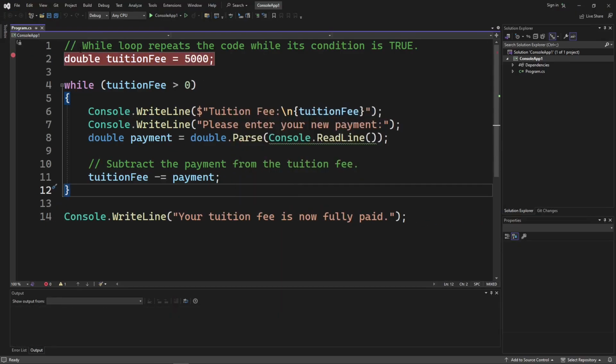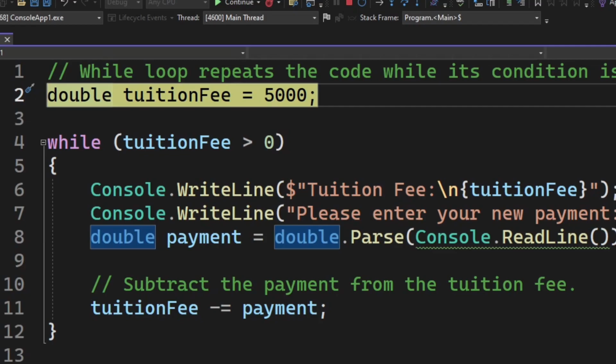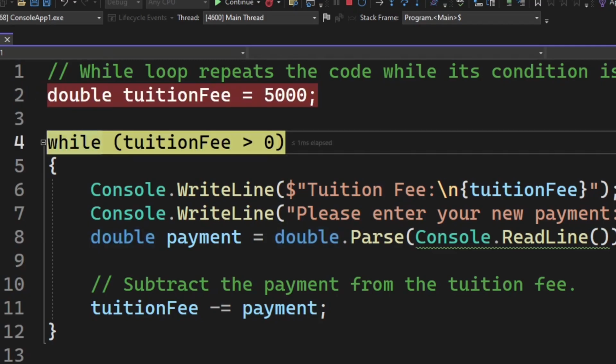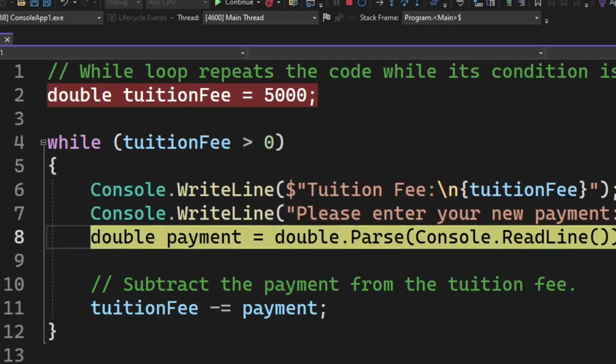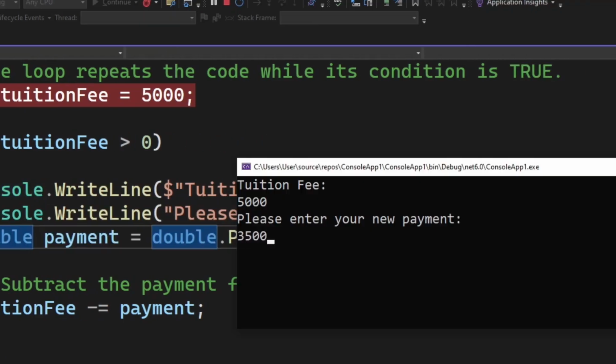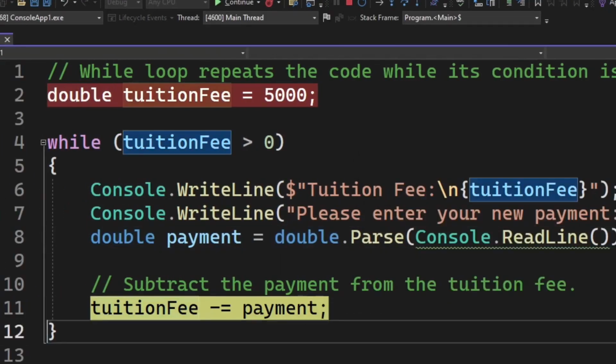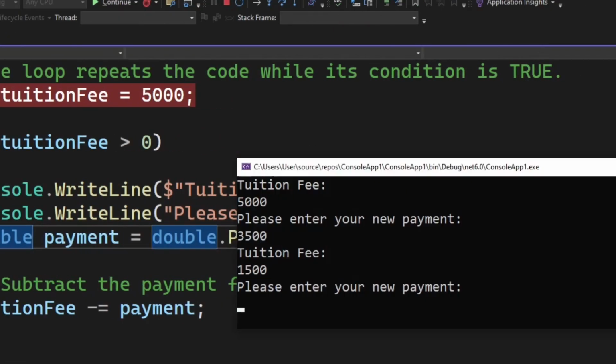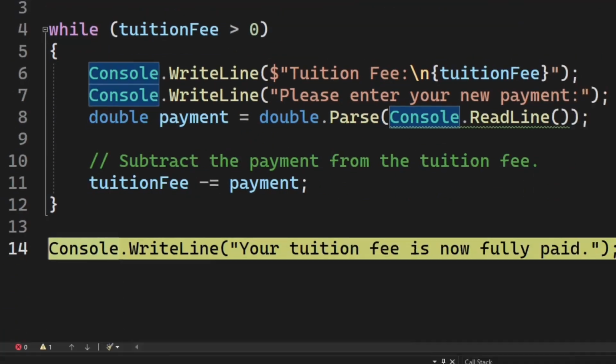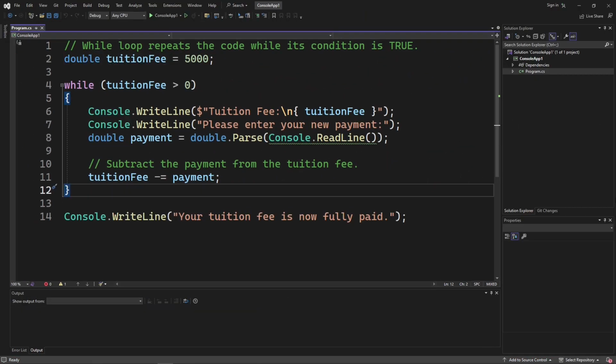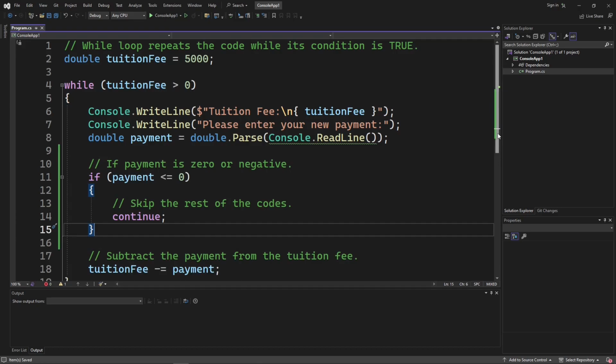So how does this work exactly? First, we initialize the tuition fee to have a value of 5,000. Next, we ask if our tuition fee is greater than 0. If it is, then we enter the loop. Inside the loop, we get the payment from the user, and subtract it to the tuition fee. And this condition and codes inside these curly brackets would repeat again and again, until this tuition fee reaches 0 or negative.